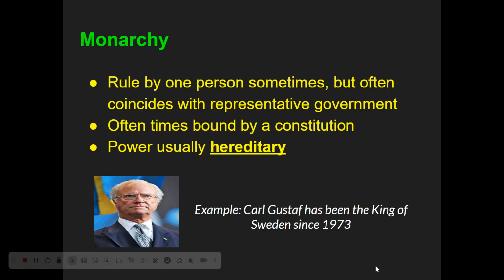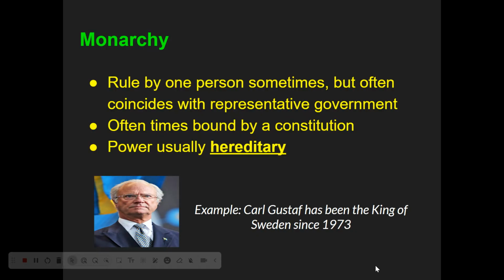And an example of that would be the King of Sweden since 1973, a man named Carl Gustaf. So he is a monarch by title, but there's also a democratically elected government in Sweden too that makes most of the decisions. And the same thing with England today, right? There is a King of England, and there's princes and princesses, but they don't really have much political power.